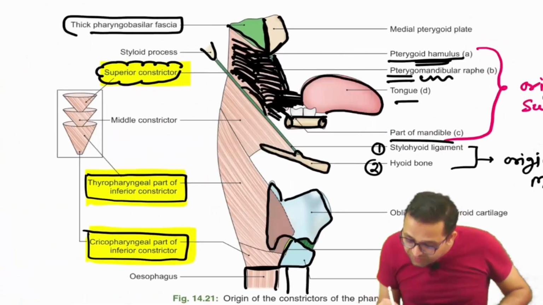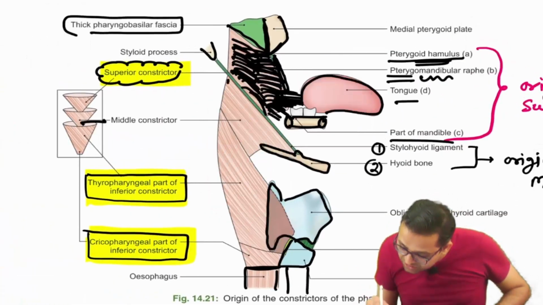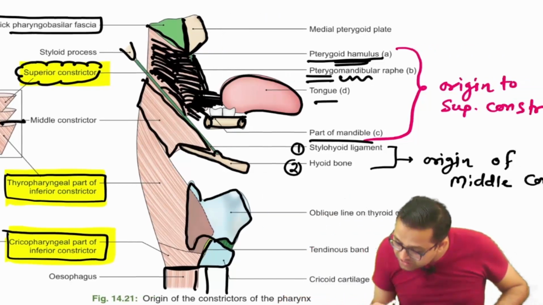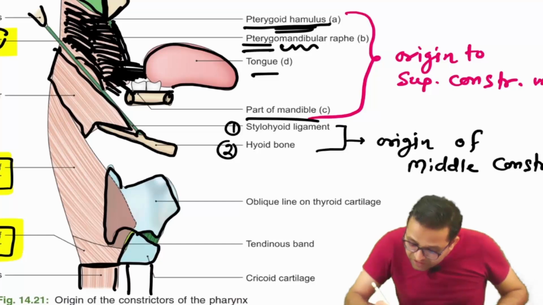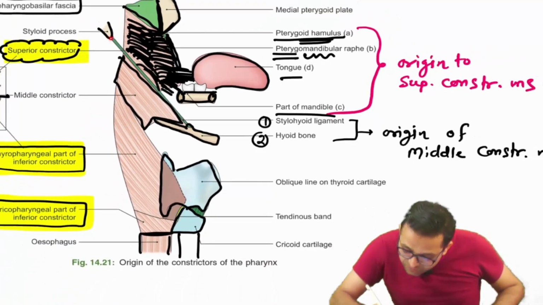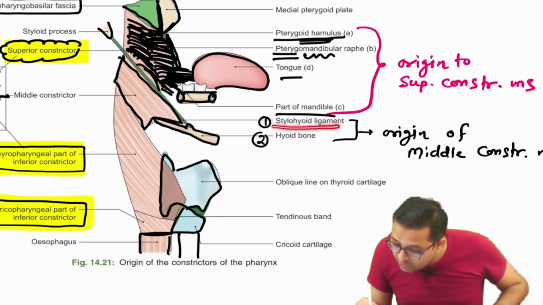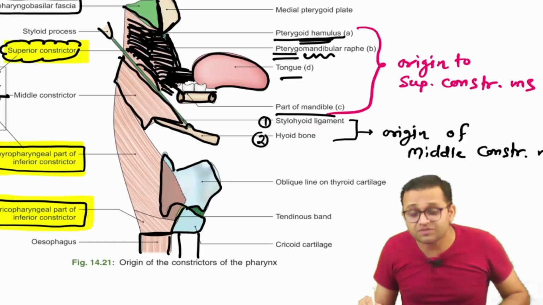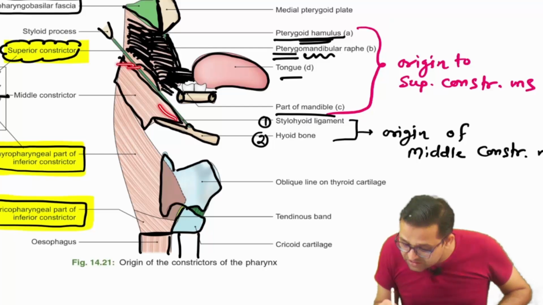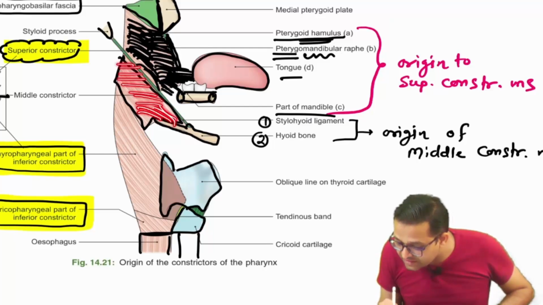Now this is our middle constrictor. So this portion is showing the middle constrictor part. Okay, so the middle constrictor is arising from this particular ligament. This ligament runs from the styloid process to the hyoid. So what is this? This is the stylohyoid ligament, origin of the middle constrictor muscle, and also a few parts take origin from the hyoid bone.